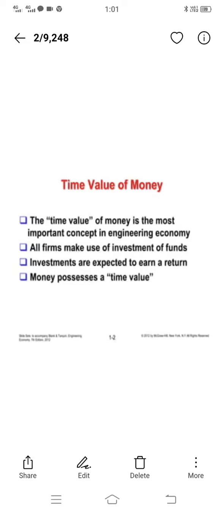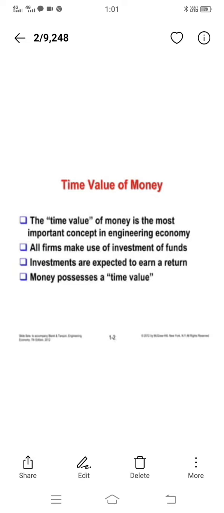Hi my dear students, in this video I want to explain about the time value of money. Basically, the time value of money speaks about what is the value of money at a present date and what would be that value at a future date. The time value of money is the most important concept in engineering economy.